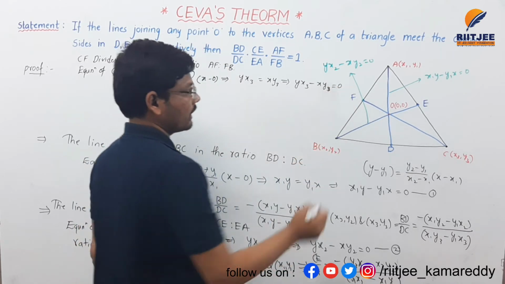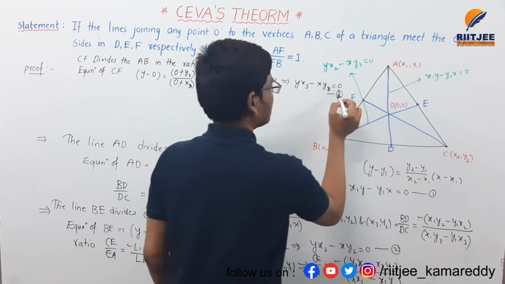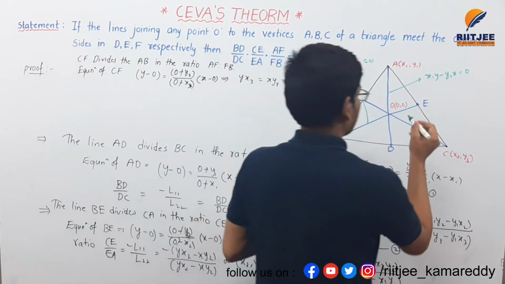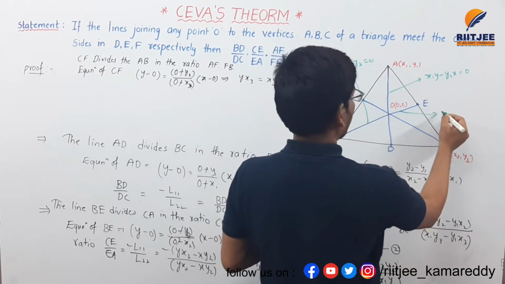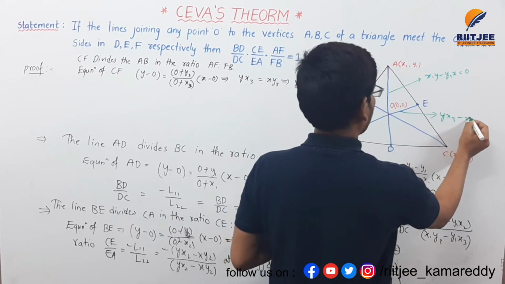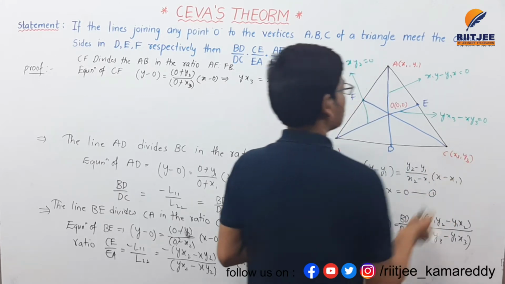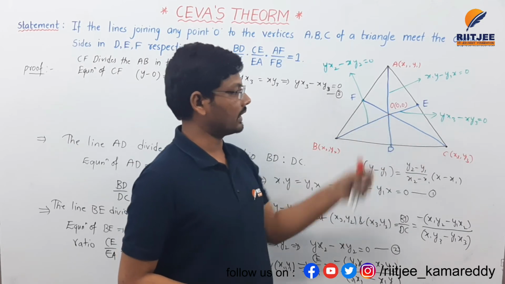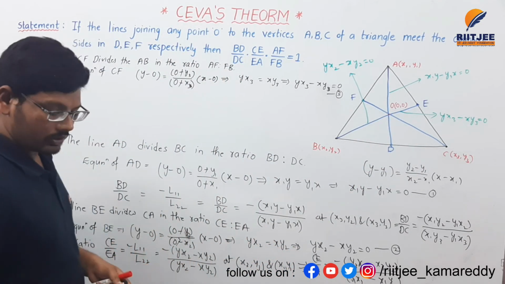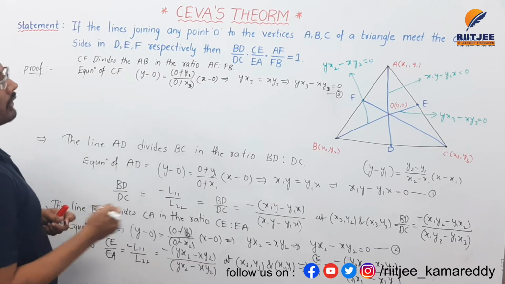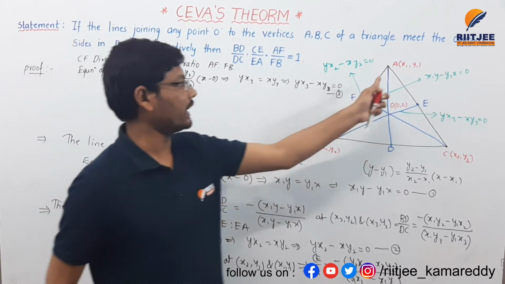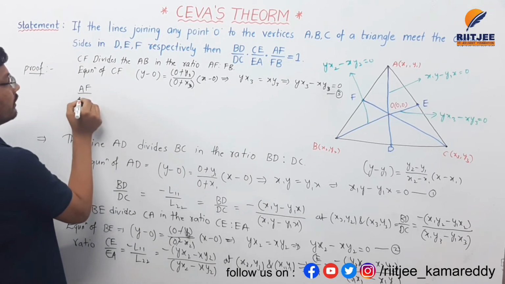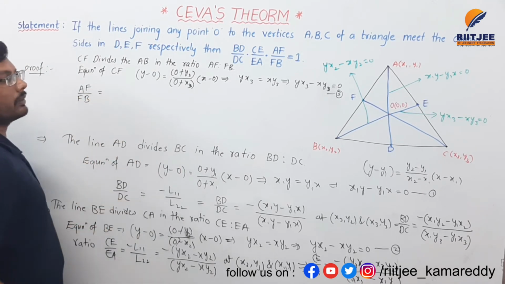This is the equation number 3 here, and this equation indicates this line. So this is nothing but yx3 minus xy3 is equal to 0. And here we got three equations of lines, those are median lines. So here we want to find the ratio. Ratio is nothing but AF by FB. AF by FB.